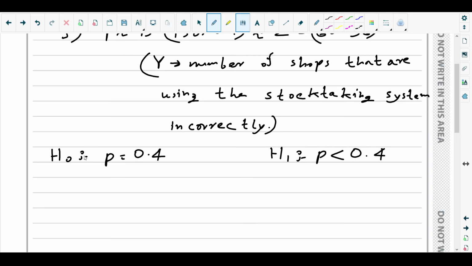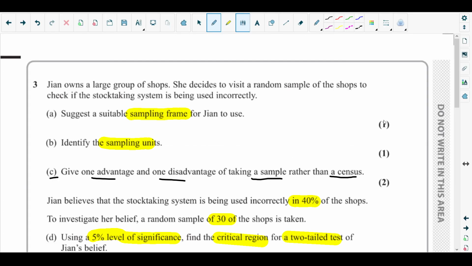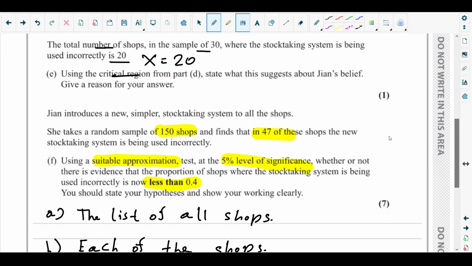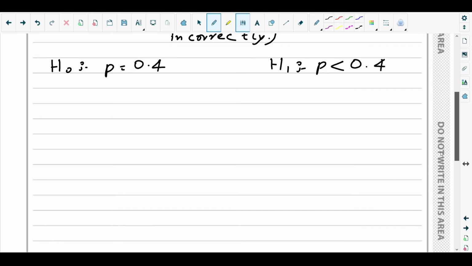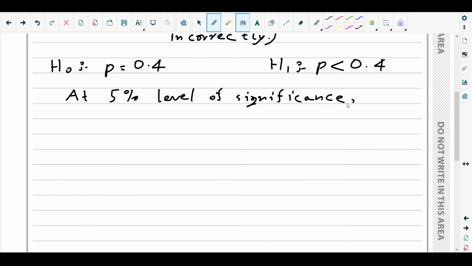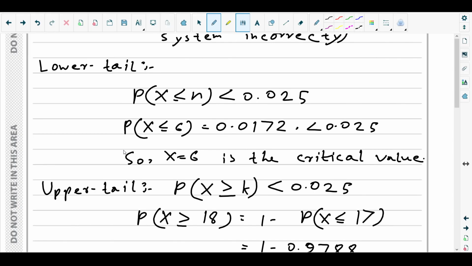What's the level of significance mentioned there? It is 5%. So at 5% level of significance, they got Y equals 47.